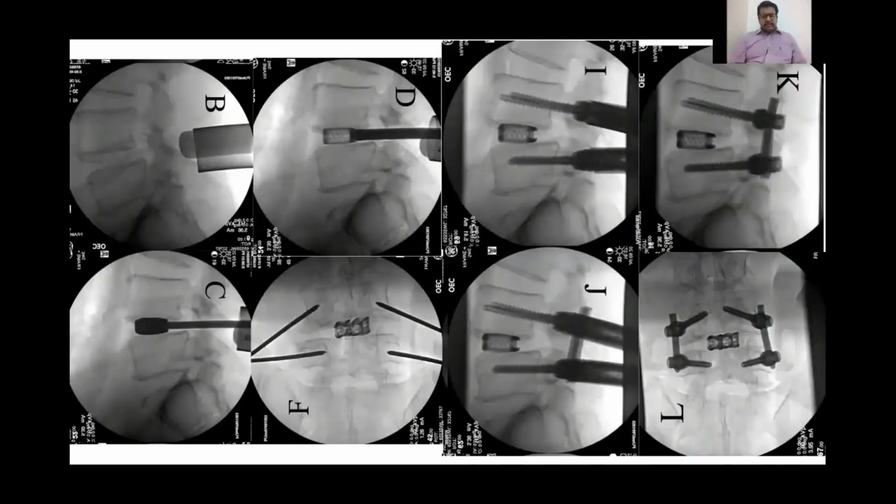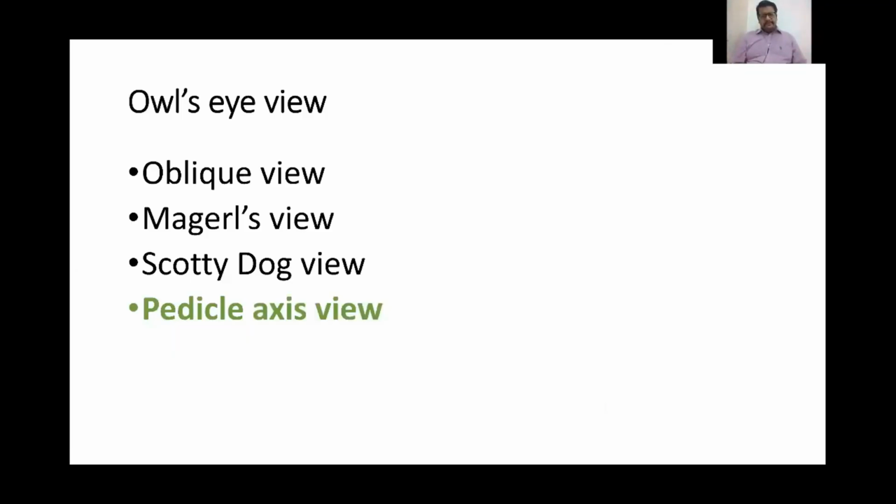This is again a TLIF following the same steps of fluoroscopy and principles of pedicle screw fixation. Now let's come to the owl's eye view. It has many names: oblique view, Magerl's view, Scotty dog view, and the pedicle axis view. The pedicle axis view is probably the most appropriate name, since this view of fluoroscopy gives direct access to the